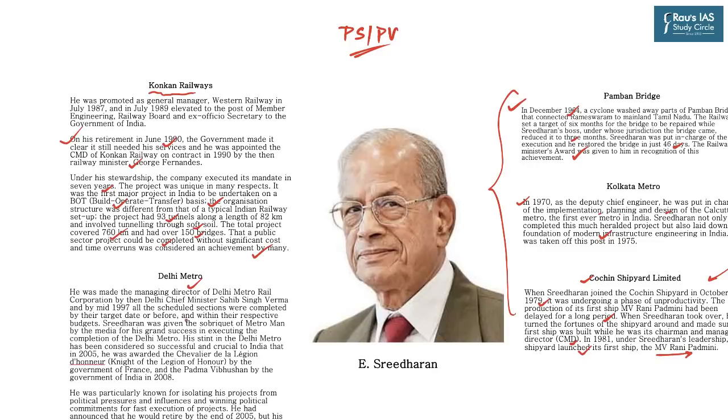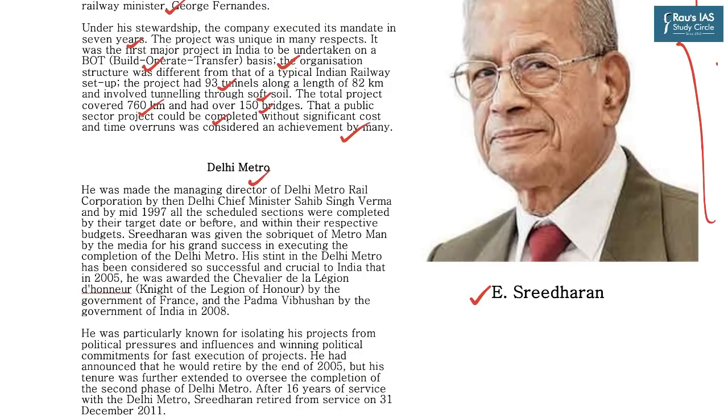And so, that is why, when the first modern metro in our country was planned to be constructed in Delhi, the obvious choice was Mr. E. Sreedharan. The Delhi Metro is also the crown jewel in all the projects which have been completed by Mr. E. Sreedharan so far. He was made the managing director of Delhi Metro Rail Corporation by the then Delhi Chief Minister Sahib Singh Verma, and his stint in Delhi Metro has been considered so successful and crucial to India that in 2005 he was awarded Knight of the Legion of Honor by the government of France and Padma Vibhushan by the government of India.